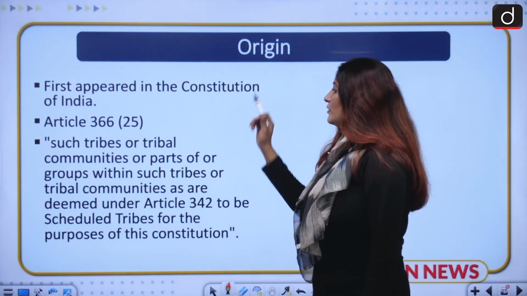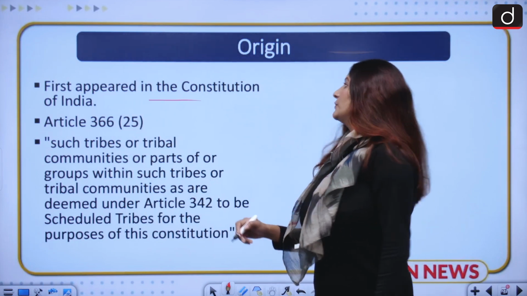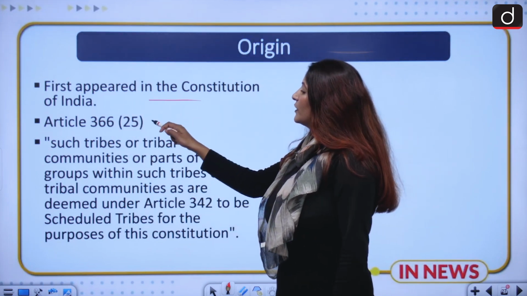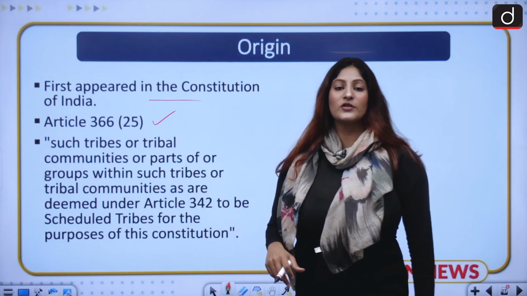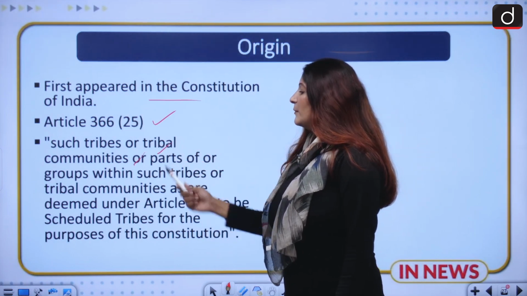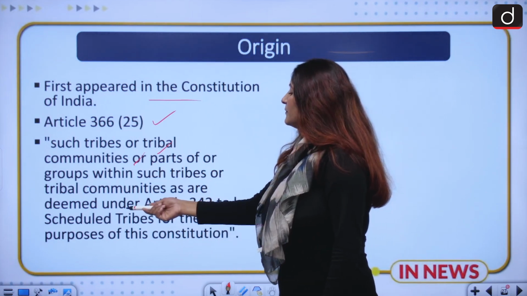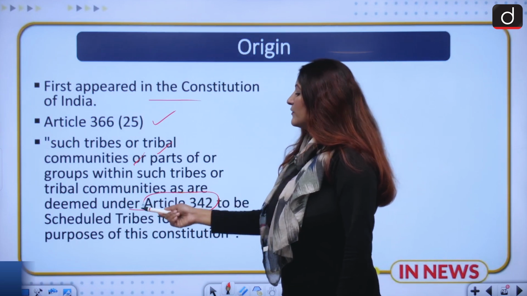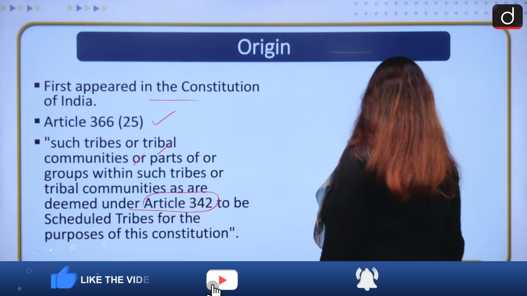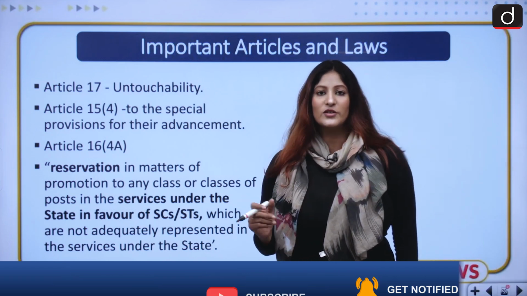Moving ahead to the next important point, if we talk about the origin of the term scheduled tribe, it first appeared in the Constitution of India, in which according to Article 366 Clause 25 it was mentioned that any tribe or tribal communities or a part of such tribal communities, if they are deemed so under Article 342, will be known as scheduled tribes. Okay, so 342 is the main article we have to be concerned with respect to scheduled tribes.